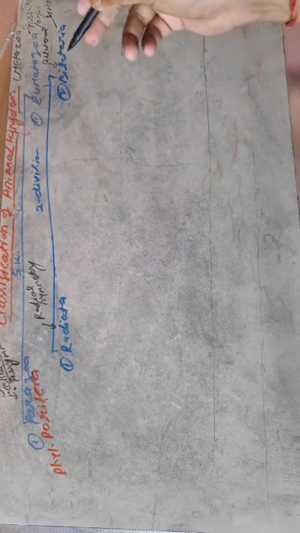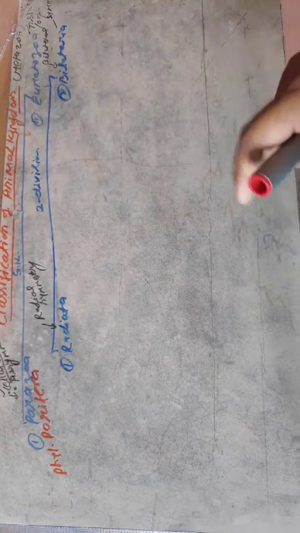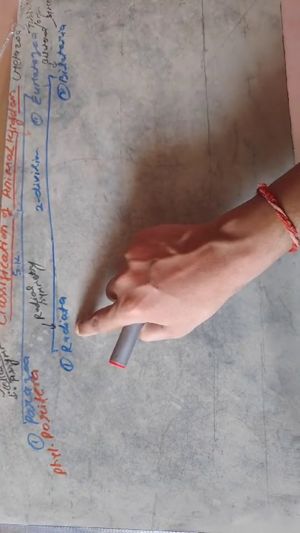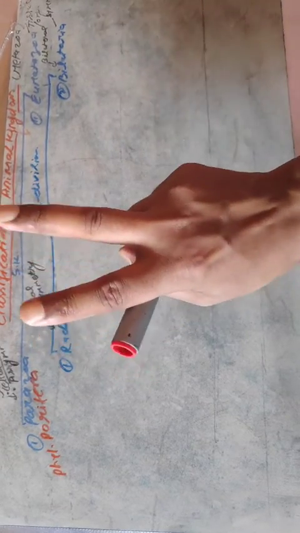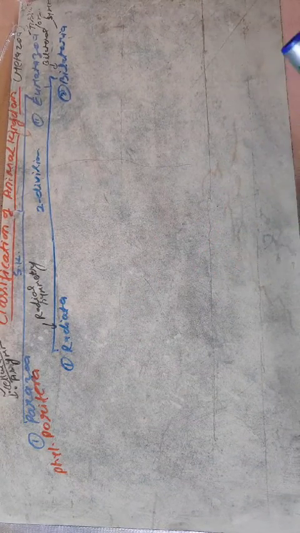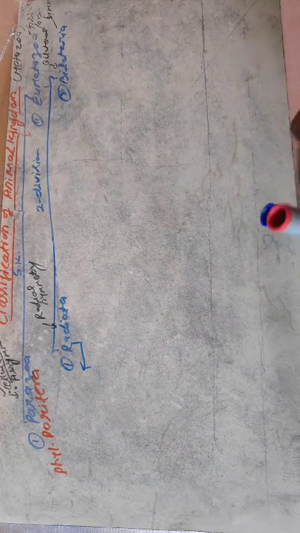Radiata has radial symmetry, and bilateria has bilateral symmetry. Now back to the phylums of the radiata division. Radiata consists of only two phylum. Let me describe the two phylum of the radiata.